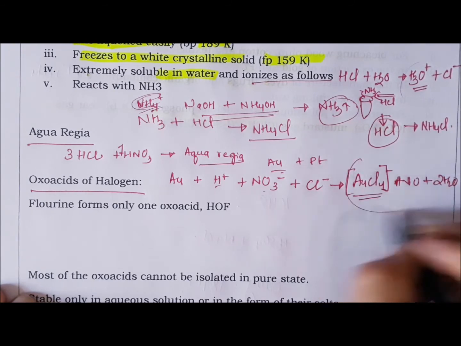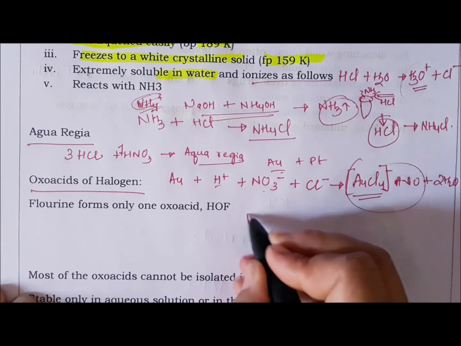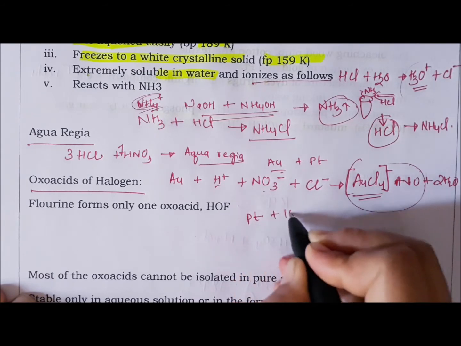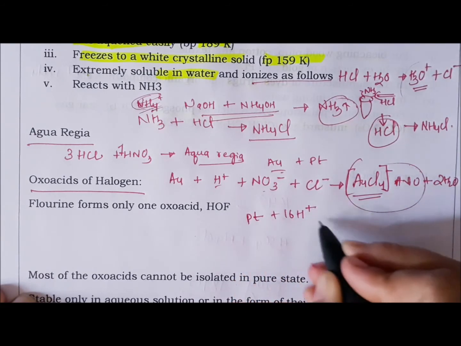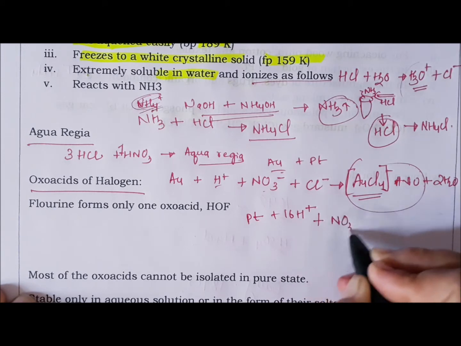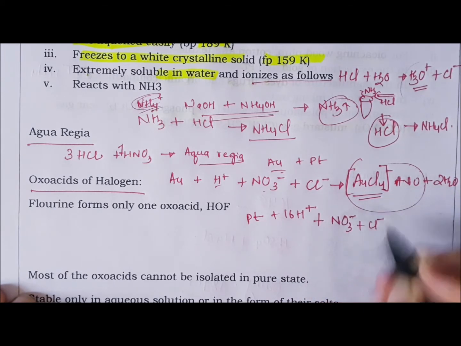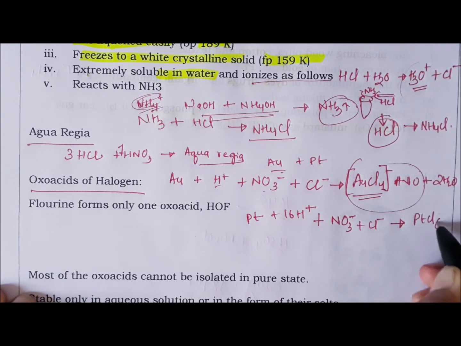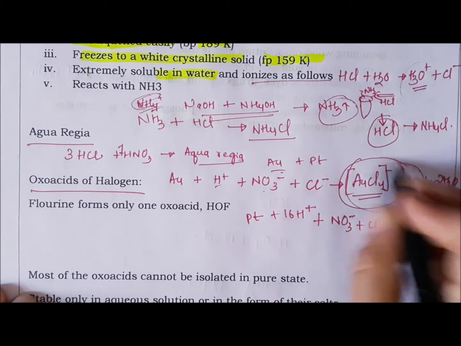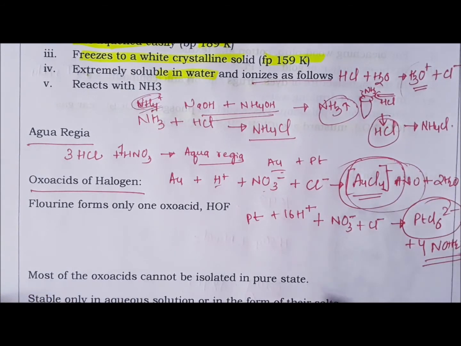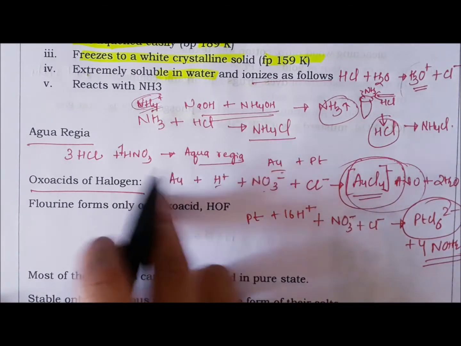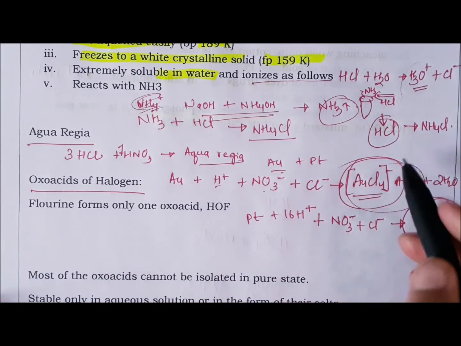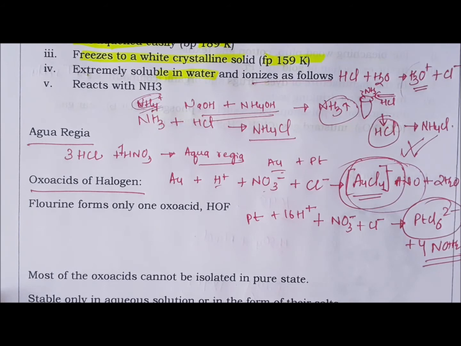So NO will be in this complex only. Next, platinum: your nitric acid has NO3 minus, and HCl gives Cl minus, so again it forms a complex, PtCl6 2 minus, plus 4 NO plus H2O. And because of this soluble complex, the platinum dissolves. It dissolves because it forms a soluble complex.